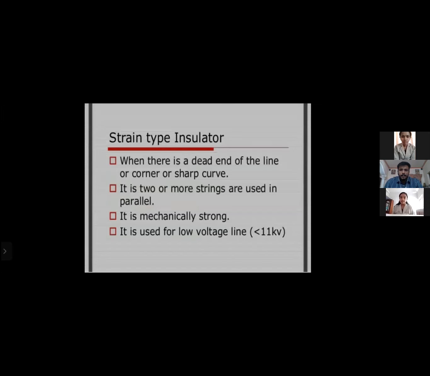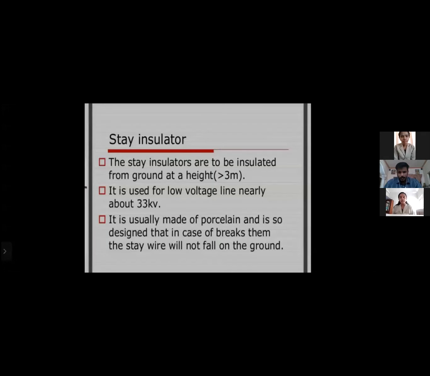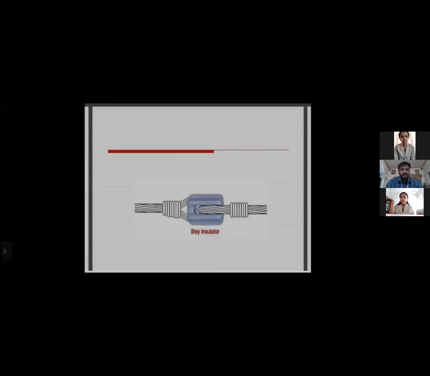When there is a dead end of a line, it is so designed that in case of breaks, the stay wire will not fall on the ground. This is a picture of a stay insulator.